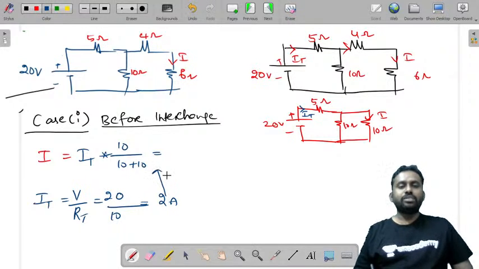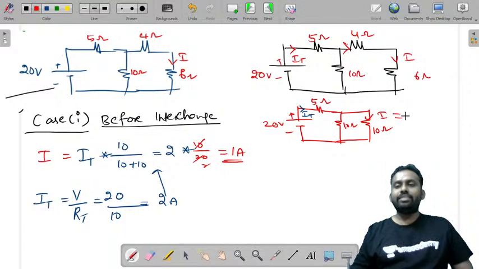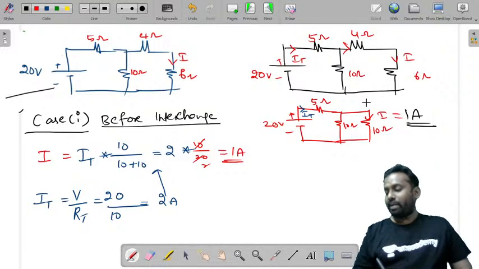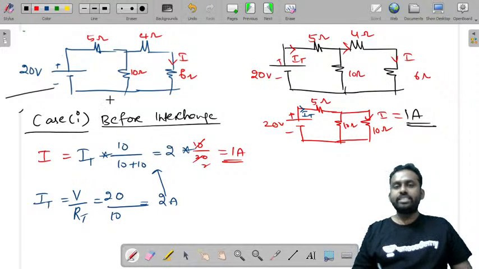चलो सब्स्टिट्यूट करते हैं इसको यहाँ पे. So it is 2 into 10 by 20, और ये हुआ 2, और इसकी वैल्यू हो गई 1 ampere. What is the current in this? इसकी वैल्यू आ गई 1 ampere. So the value of current before interchange is 1 ampere.